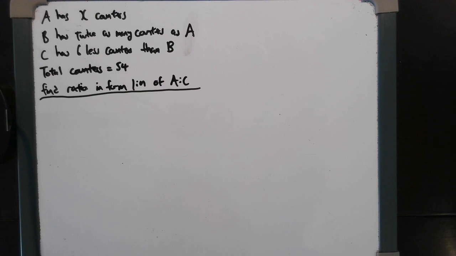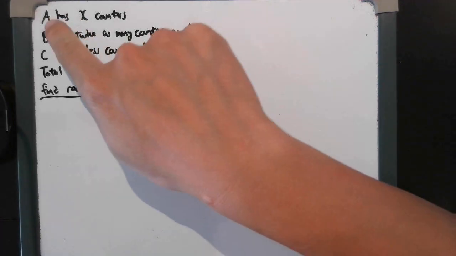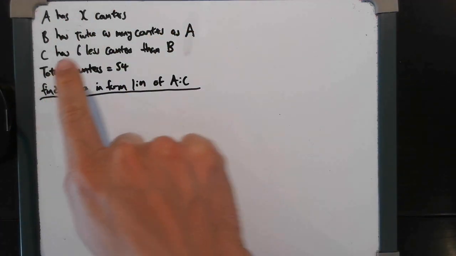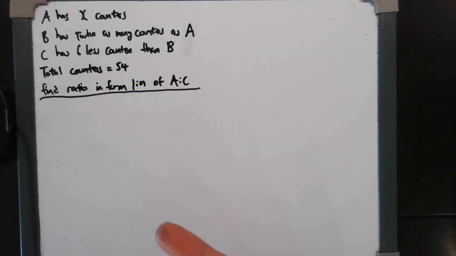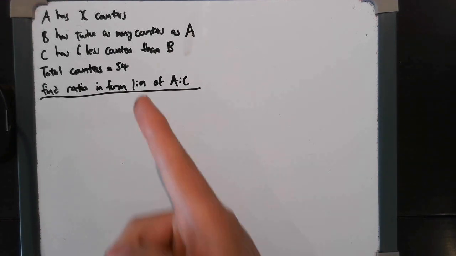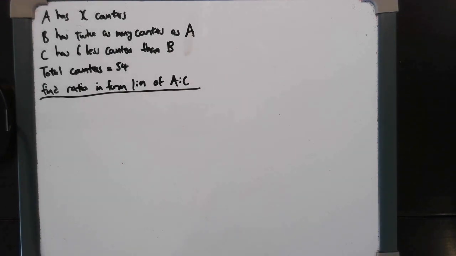Okay, and this is the final Edexcel question I have, and after this I do have one bonus AQA question. Woohoo for all those AQA viewers. Okay, again, my student didn't remember the names inside the question, but that's fine, I'll just replace them with A, B, and C. All the maths and all the numbers that my student remembered should be correct, okay? So A has x counters, B has twice as many counters as A, C has 6 less counters than B, the total number of counters was 54, and find the ratio in the form of 1 to n of A to C counters.